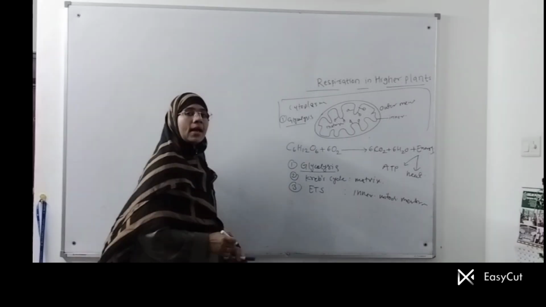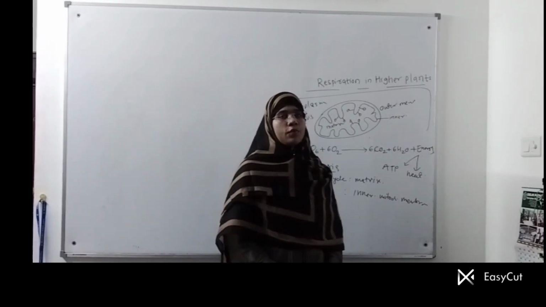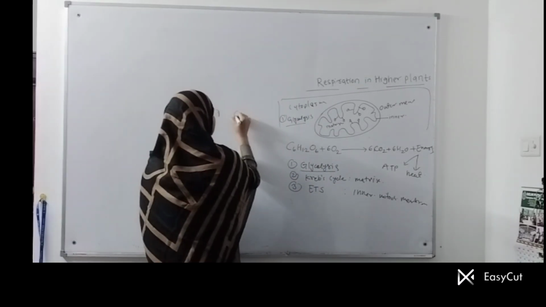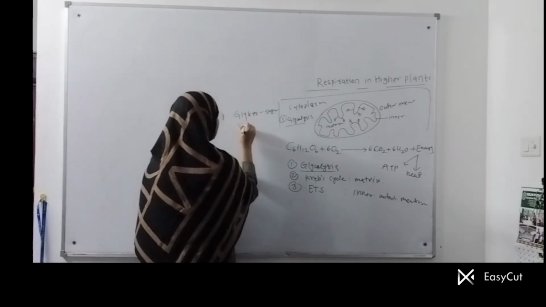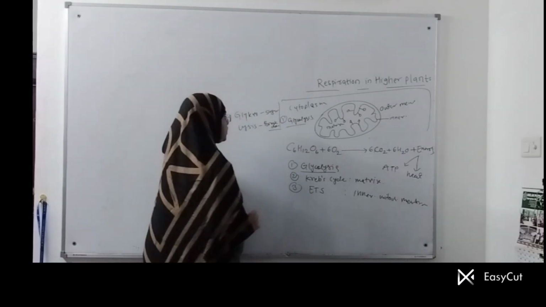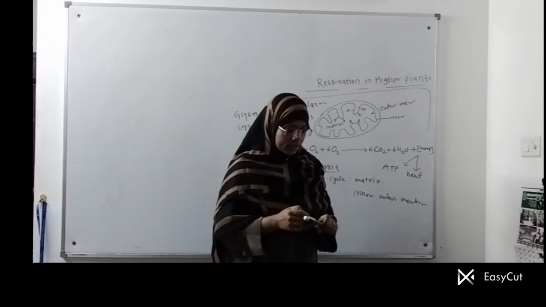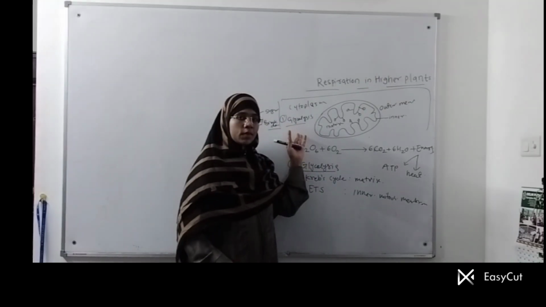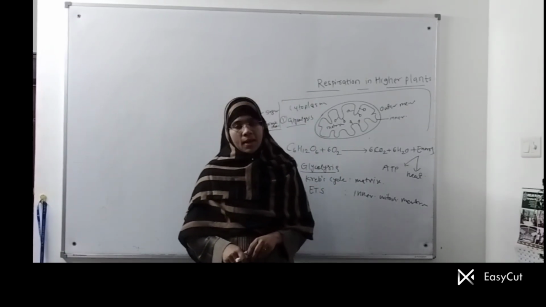So what is meant by glycolysis? It is nothing but the breaking of sugar. It is a partial breaking of sugar into molecules of pyruvic acid. Glyco means sugar, and lysis means breakdown. So it is nothing but the breakdown of glucose into molecules of pyruvic acid. You will see that glycolysis occurs in the cytoplasm of the cell, and is also known as the EMP pathway, that is the Embden, Meyerhof and Parnas pathway.